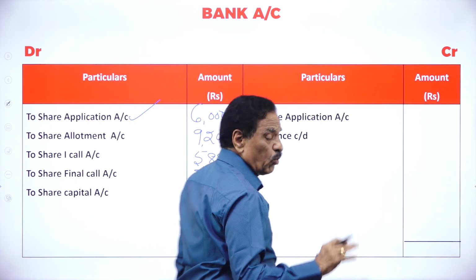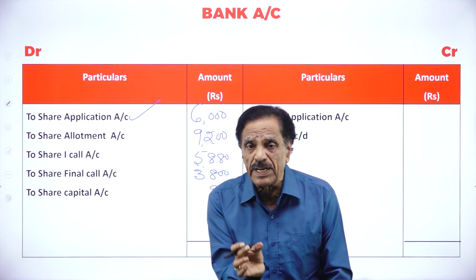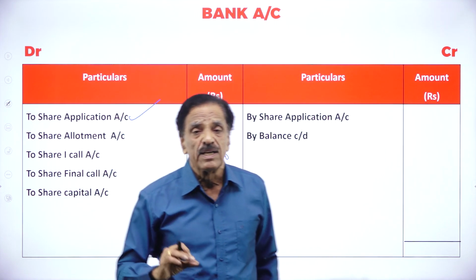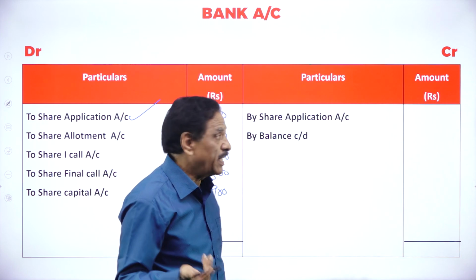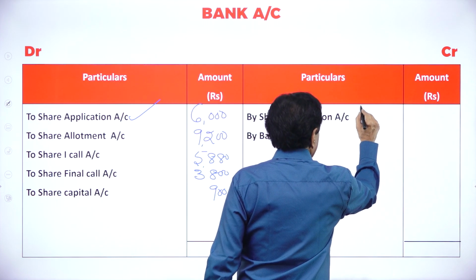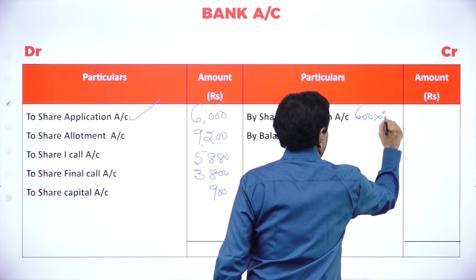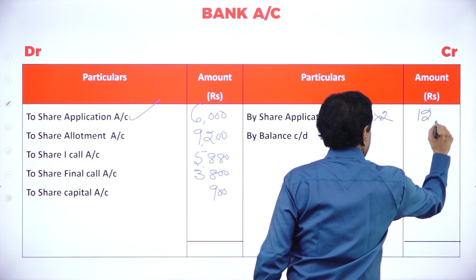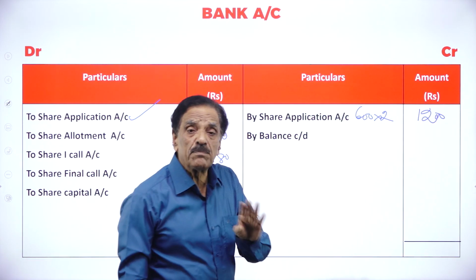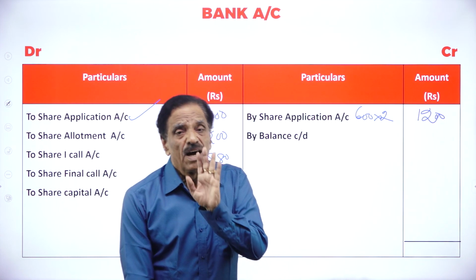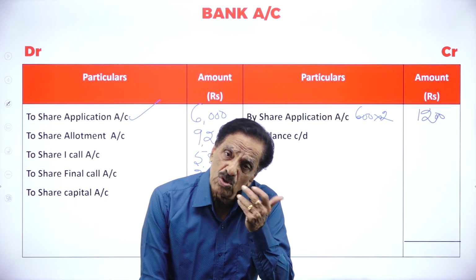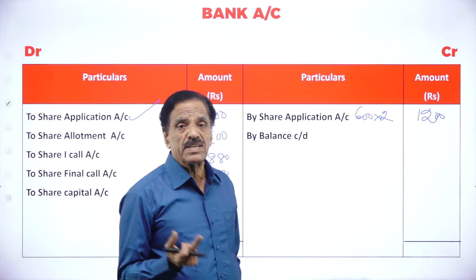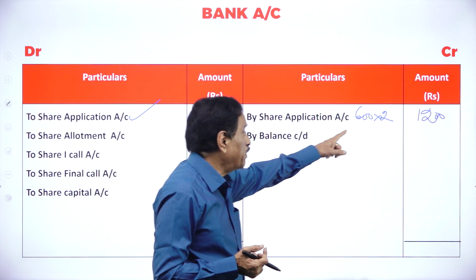Out of 3,000, how much accepted? Only 2,400. How much rejected? 600. That money has been refunded. 600 into 2, 1,200. You receive how many applications? 3,000. How much accepted? 2,400. How much rejected? 600. What's your application fee?